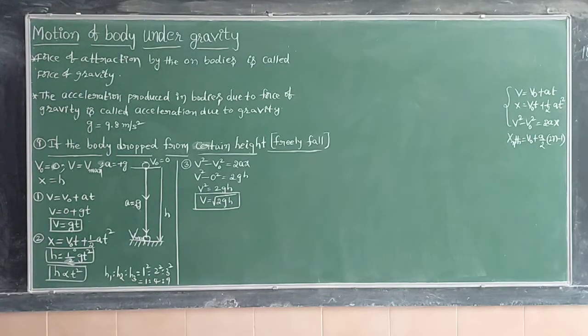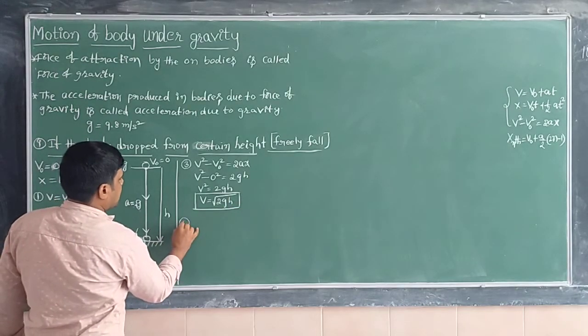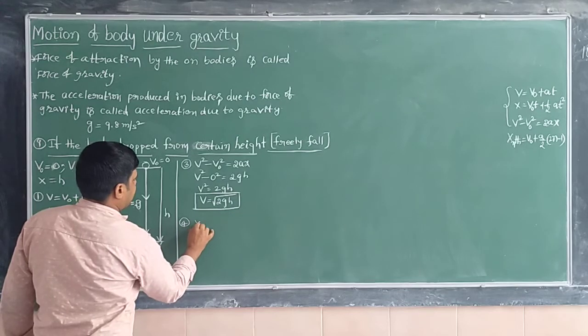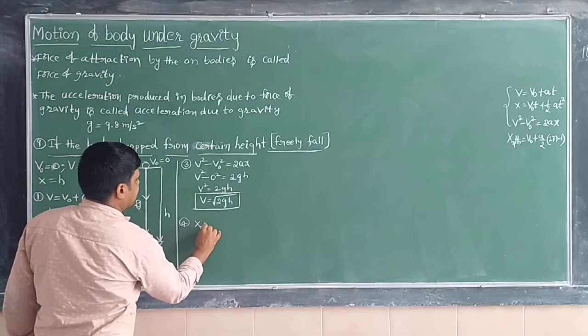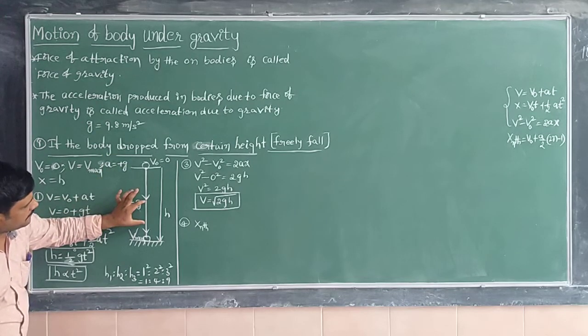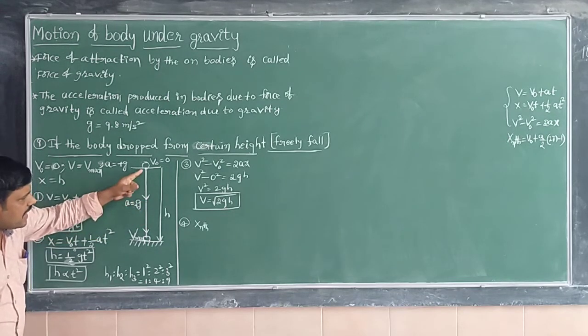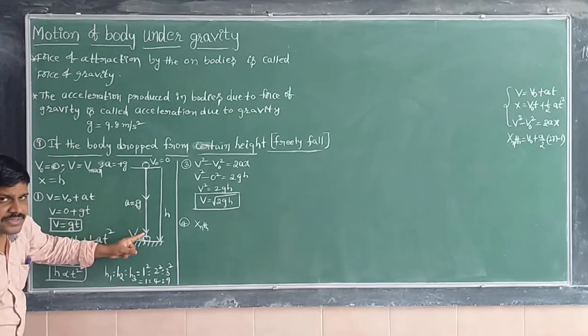Next, another equation is also there. Here I am writing the fourth equation. That is nothing but the distance traveled by the body in the nth second. That means the height covered by the body in a particular second.